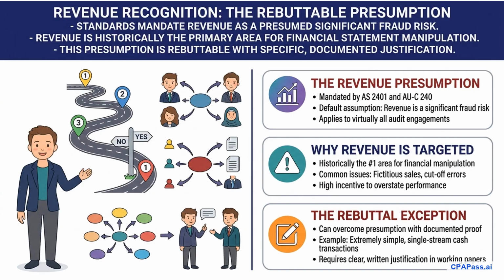Under auditing standards AS 2401 and AUC 240, the auditor must start with the presumption that revenue recognition is a significant fraud risk. Why is this the default rule? Historically, revenue is the #1 area for financial statement manipulation, often involving fictitious sales or cutoff errors designed to overstate performance. However, the key exam takeaway is that this presumption is rebuttable if the auditor documents specific clear reasons, such as an extremely simple single-stream cash transaction model with zero complexity.